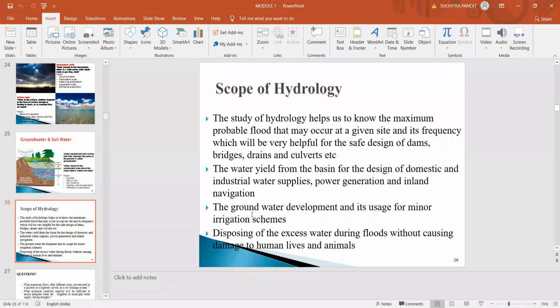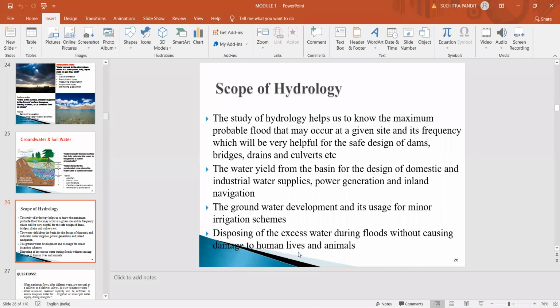And the third one is the groundwater development and its usage for minor irrigation schemes. The scope of hydrology also helps us to know the amount of groundwater available in a particular area, so that the same water can be utilized for minor irrigation schemes, and also disposing of the excess water during flood without causing damage to human lives and animals. So this is the scope of hydrology.